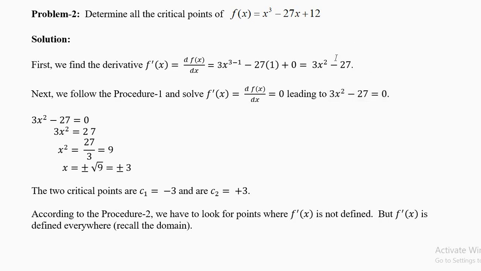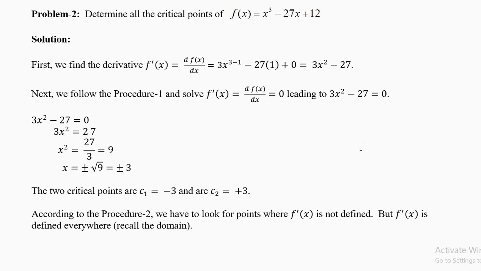Now the derivative is 3x squared minus 27. It is defined everywhere. It's a continuous function. There is no problem of 1 by 0 or square root of negative numbers. So the second procedure will not give you any new critical points at all. You have to be content with the two critical points obtained from the first procedure.